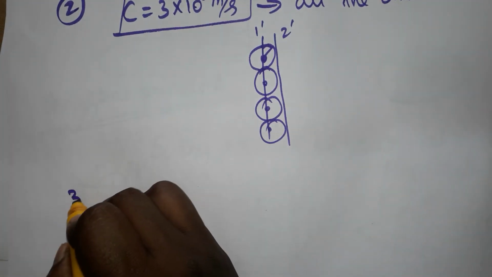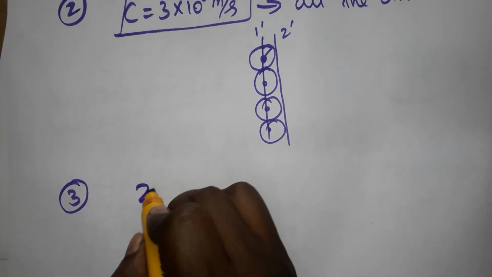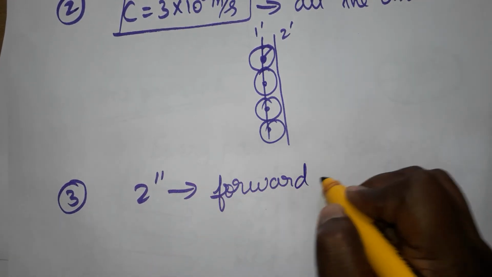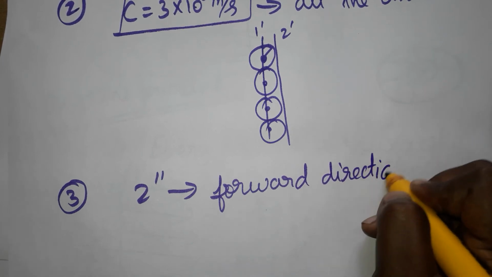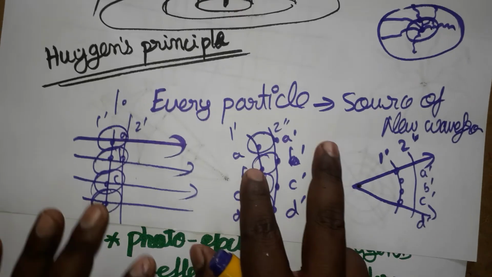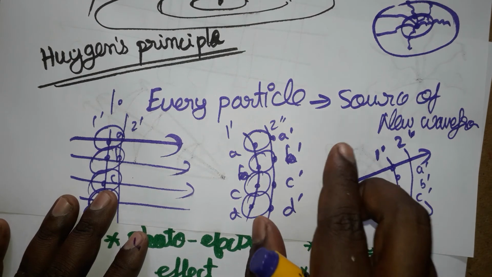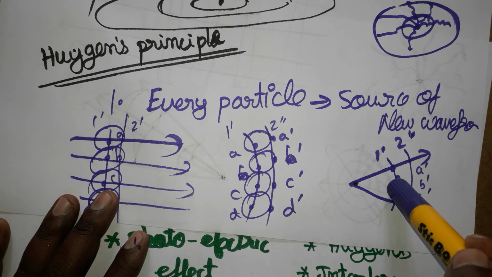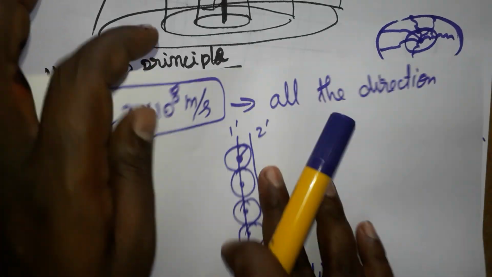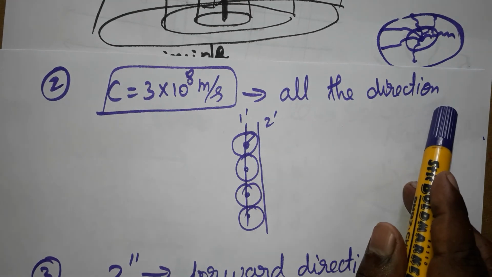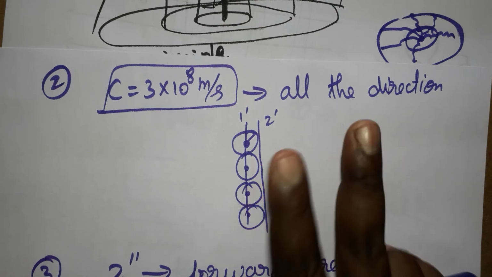Okay, then the third postulate: the secondary wavefront will be taken only in the forward direction. Even though it travels in all directions, we take it in the forward direction. It's a little difficult to understand, so I'll explain again. The first Huygens postulate says every particle will act as a source of secondary wavefront, and the secondary wavefront is produced due to the primary wavefront. The second postulate: it will travel with a velocity of 3 into 10 power 8 meters per second in all directions. It's called the secondary wavefront.